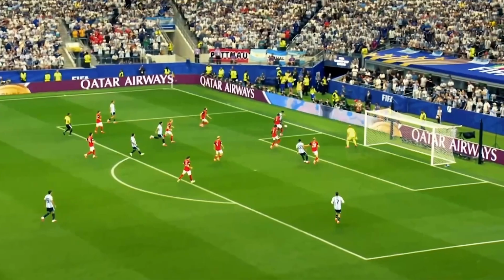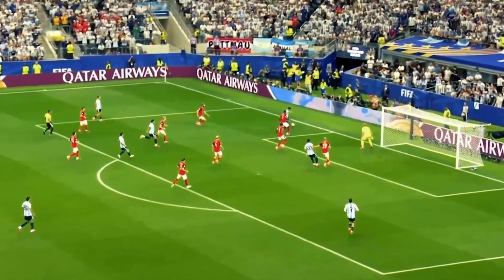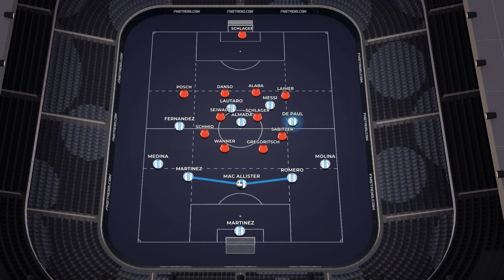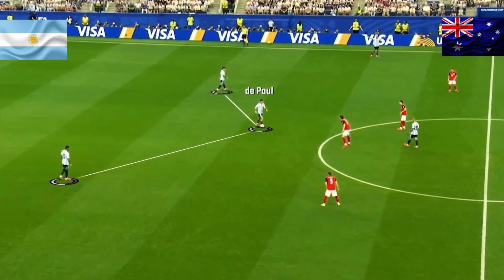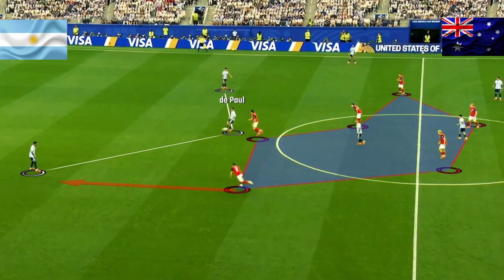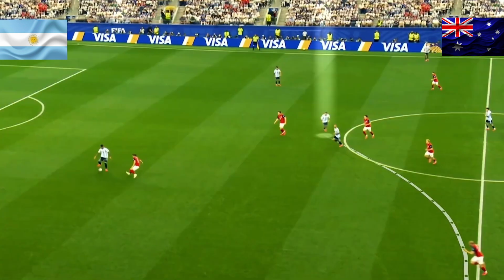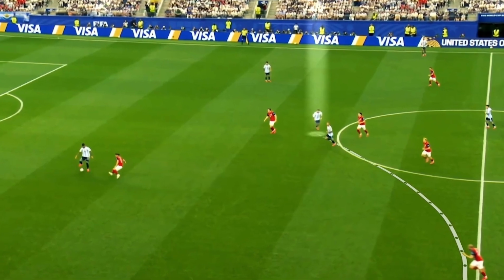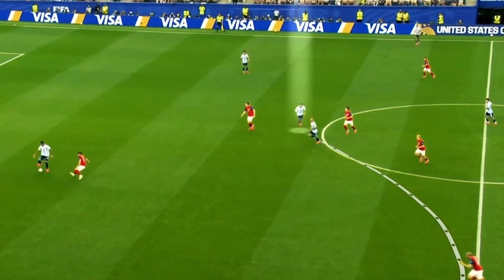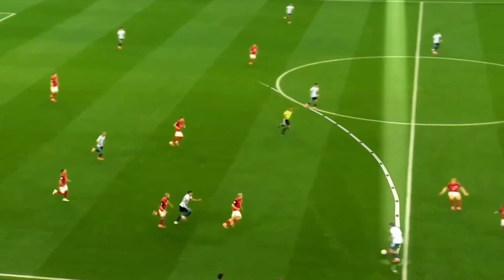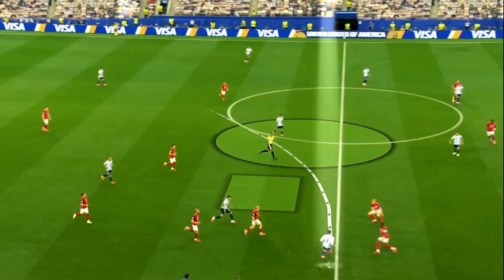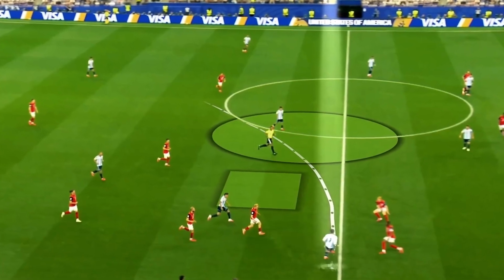Paul and Enzo Fernández played a major role in controlling the midfield rhythm. They constantly found angles to receive under pressure and switch play quickly into wide areas where Argentina had numerical superiority. Austria's aggressive pressing created a major weakness. The center of the pitch became empty while multiple players chased the ball. This opened wide channels for Argentina to attack repeatedly. From there, Argentina built dangerous situations through fast combinations and vertical passes into attacking zones.